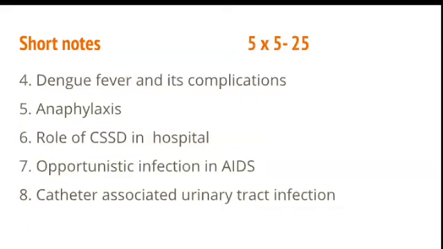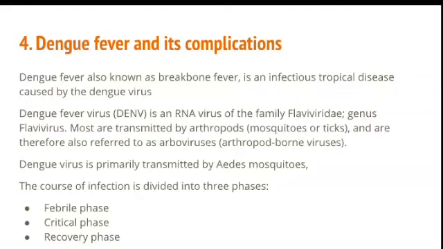Dengue fever and its complication, anaphylaxis, role of CSSD in hospital, opportunistic infection in AIDS, and catheter associated urinary tract infection. So some of the questions are actually indirectly asked, and we will see how the answers are. So the first one is dengue fever and its complication. Even though they asked like dengue fever and its complication, we should write about some points regarding the dengue fever.